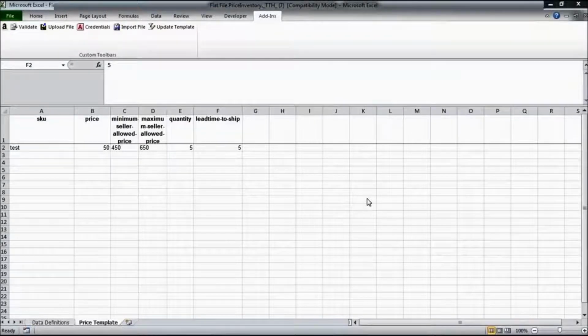Do exercise this option with a lot of caution. Our recommendation would be to only increase the lead time to ship if you have some special selection that you import from outside, or you have a make-to-order process where after receiving the order you actually manufacture the product. Because if you are increasing the lead time to ship for your offer on a standard product on which there are other sellers who have offers as well, by increasing the lead time to ship, you might just be decreasing your chances of getting that order,